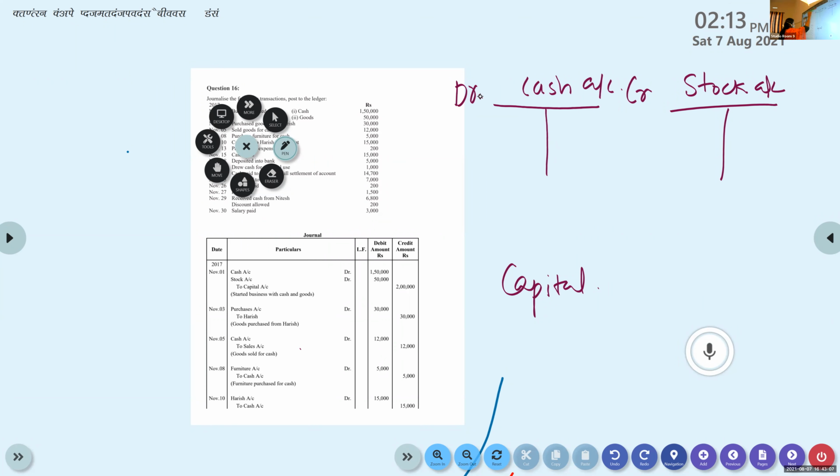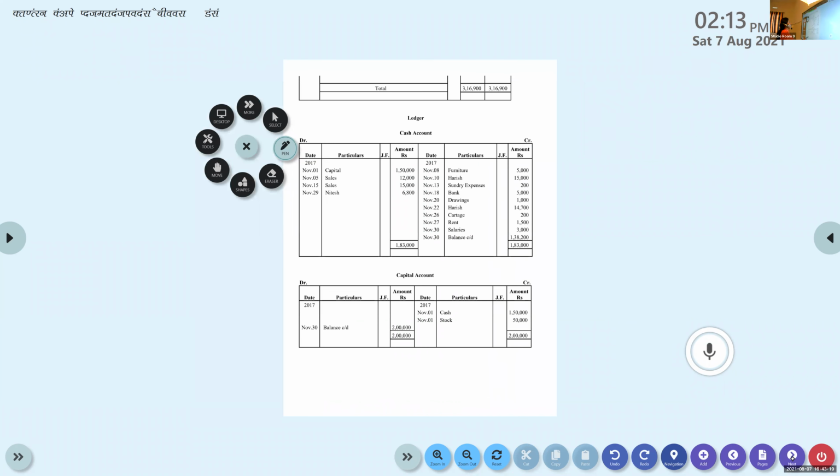On the debit side of the cash, what do we write? To capital. And draw the ledger properly, in this way: cash account, date, particulars, JF, amount. This is the way you will write in your exams, not the T accounts.